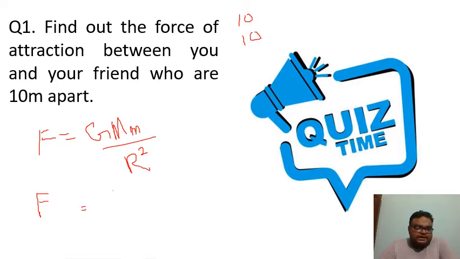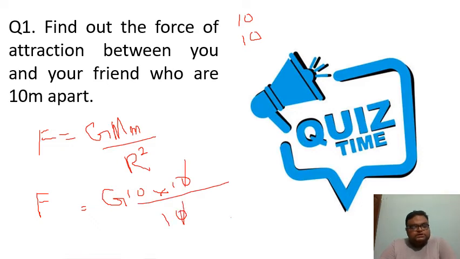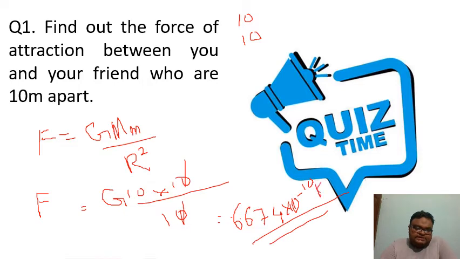So we can calculate 10 into 10 divided by 10 squared, so it will cancel out. So what will we be left with? We will be left with 6.674 into 10 to the power minus 10 kg meter per second squared, or we can say Newton. So 6.67 into 10 to the power minus 10 Newton. Understood? Is there any problem till here, students?